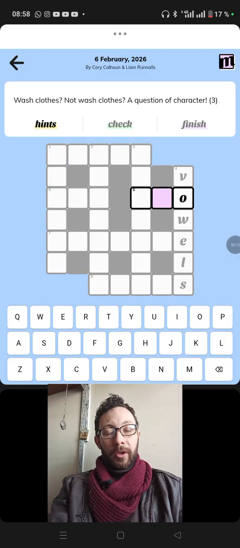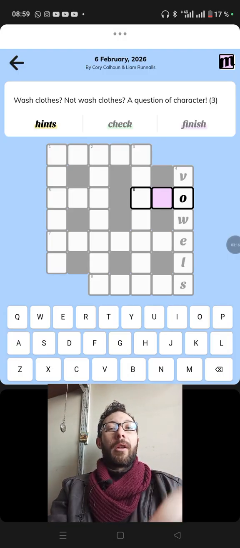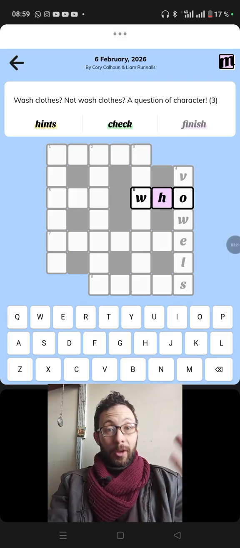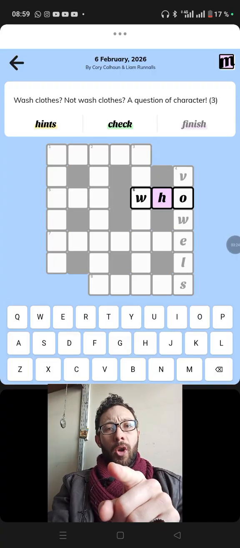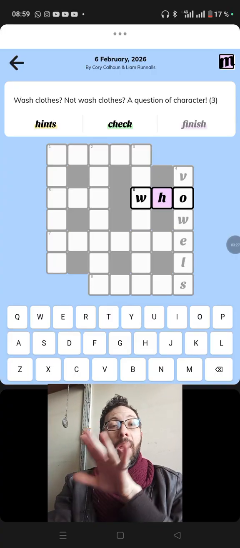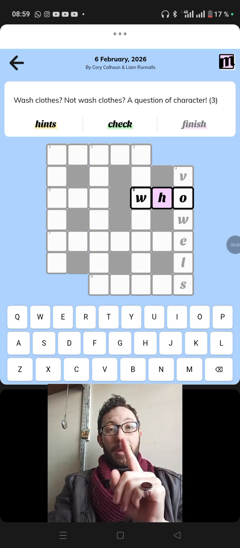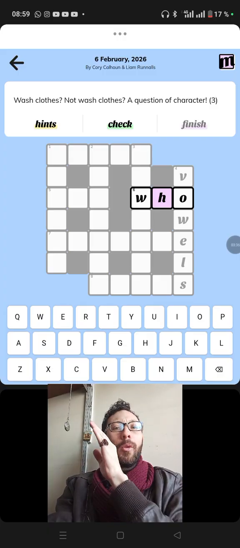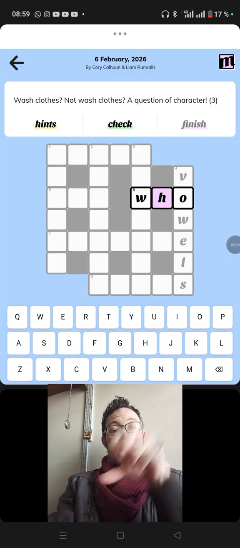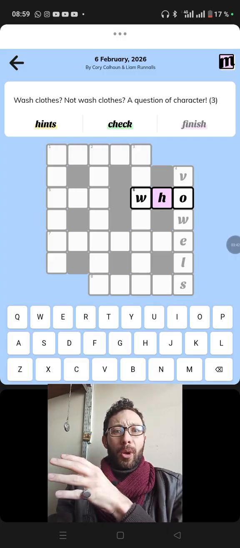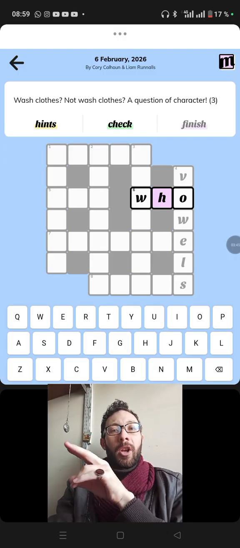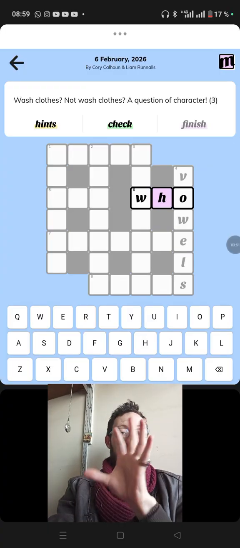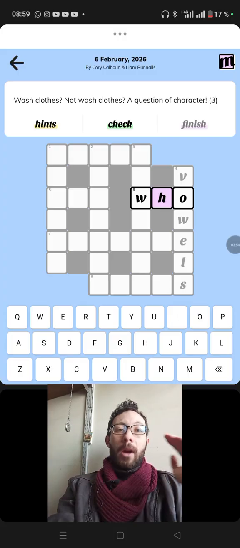Wash clothes, not wash clothes, a question of character. A question of characters is who, right? You suppose that's the definition, a question of character. When you ask who, you ask about a character. But then wash clothes, the clothes of the word wash. The word wash has 2 external letters, W and H. Not wash clothes. And in the word not, we wash the clothes. We eliminate them. We take them out. Like when you wash dirt from something, you remove it. So it's wash clothes, the clothes of wash, W-H. Not wash clothes, we wash the clothes with not, removing the outer layers, so letting O. That's who, a question of character.